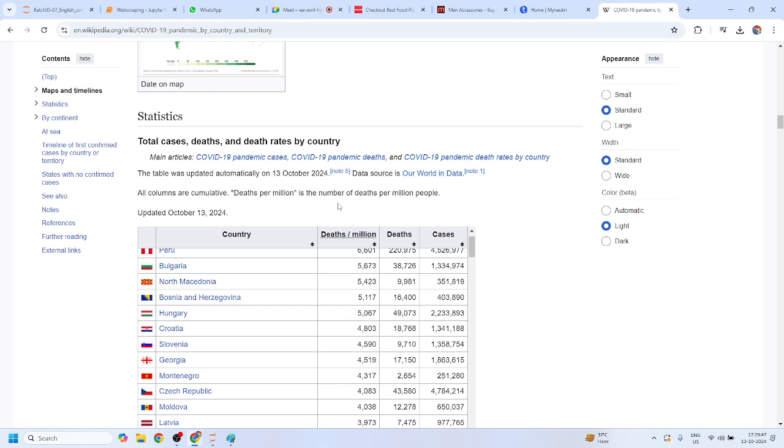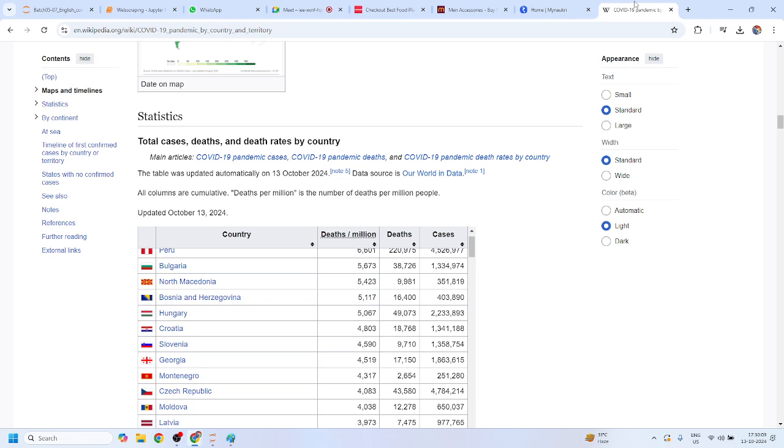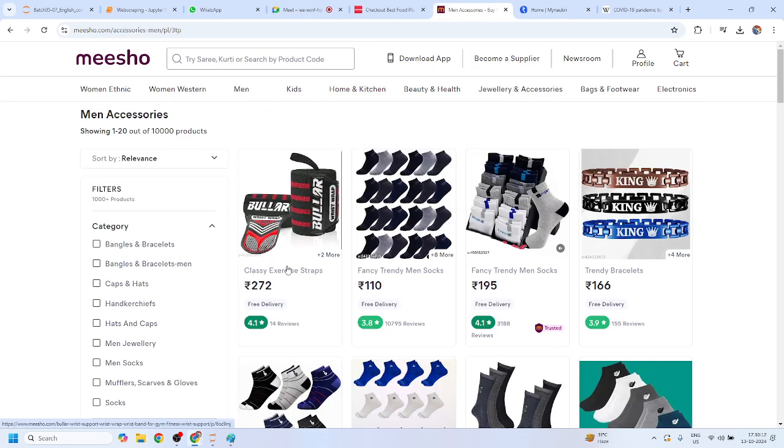You can simply scrape this website. This is a very static website, and if you try to scrape a static website, we can simply perform it. But the problem arrives when we want to scrape a dynamic website. So in this upcoming project, we'll work with two types of websites. The first one is a static website, which is our Wikipedia website itself, and the second one, you can either scrape Naukri.com, or Meesho, as well as Zomato, Amazon, Swiggy. You can scrape any website if it is dynamically available. Yes or no, Mohit? Any doubt?